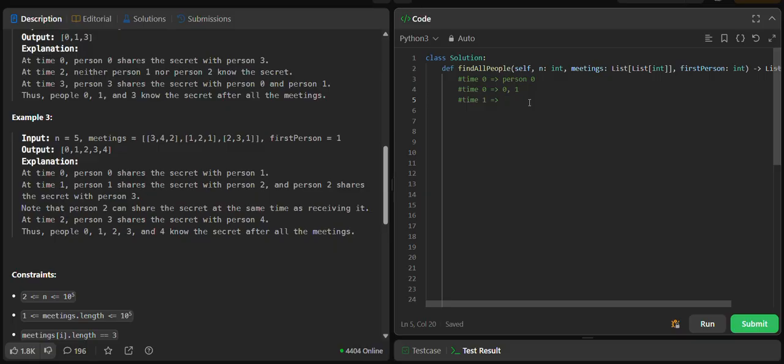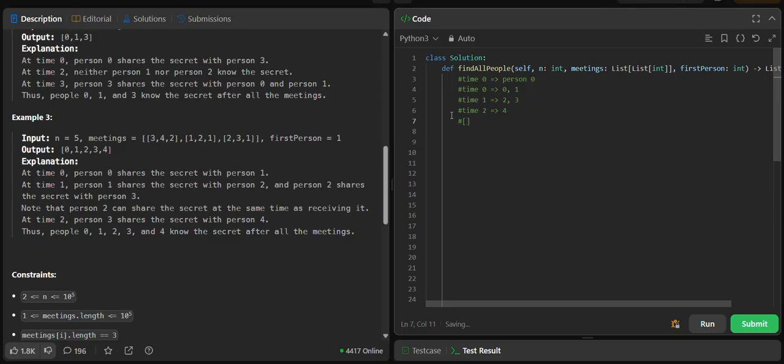So at time 1, person 2 and 3 both know the secret as well. Now the next and the only time left is 2. So at time 2, the meeting is in between 3 and 4, and 3 has already known the secret, so 3 will share it to 4. Finally, the